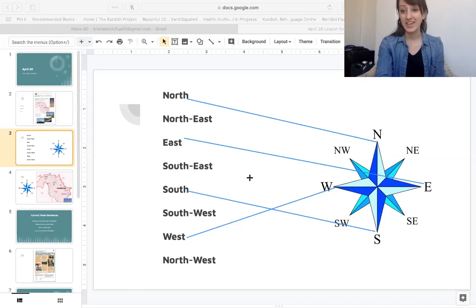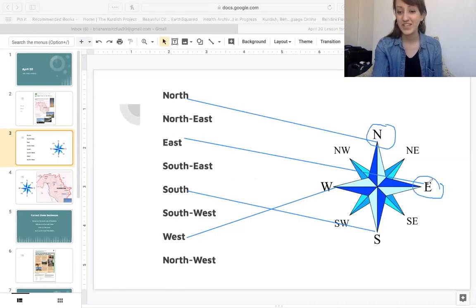When I was a kid, we learned how to remember which direction is which. We would say, never, the word never starts with N, never eat, starts with an E, soggy, starts with an S, waffles, starts with a W. So this is something funny we would learn.